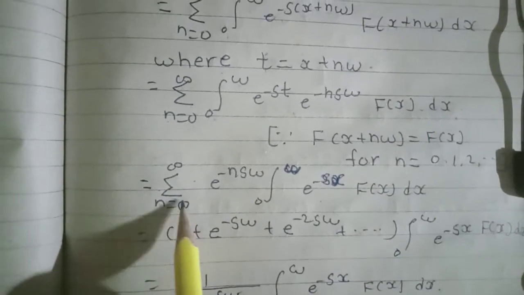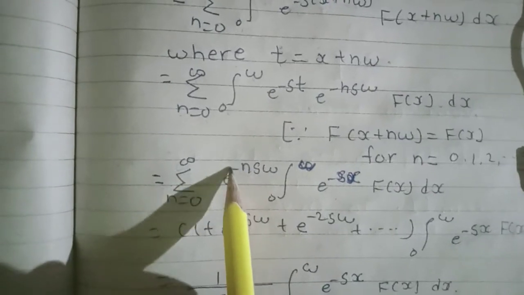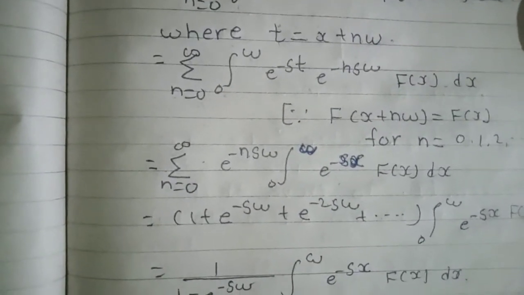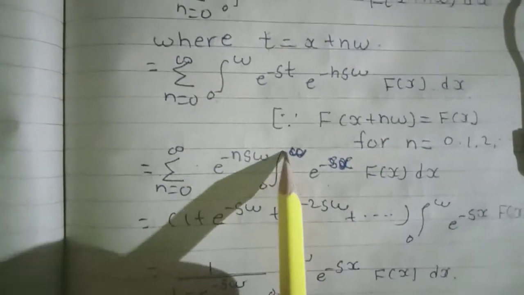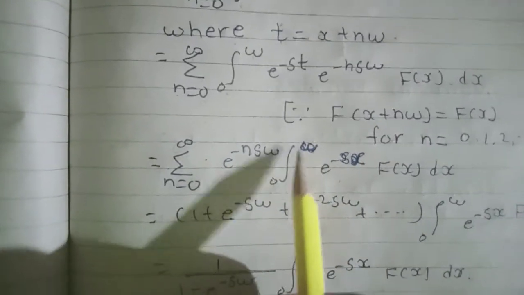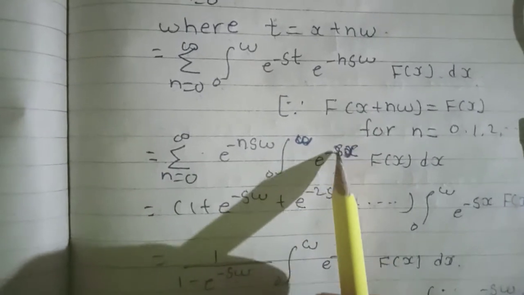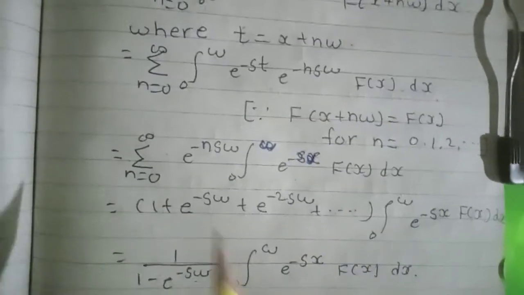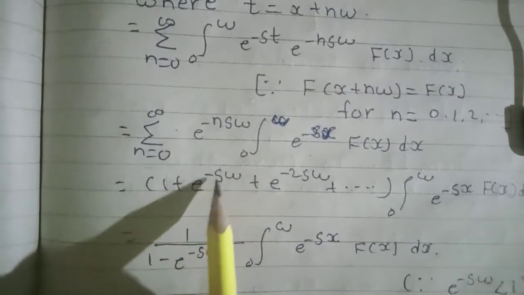Then the sum over n equal to 0 up to infinity of e raised to minus n s omega; this is constant, so we put it throughout the integration: integral 0 to omega of e raised to minus sx f of x, times 1 plus e raised to minus s omega and so on.